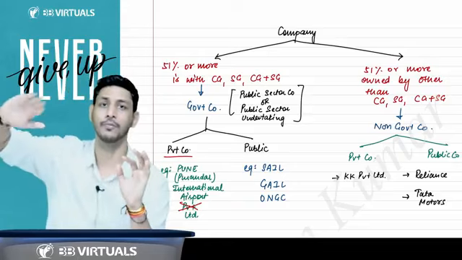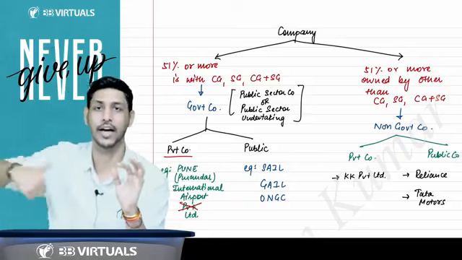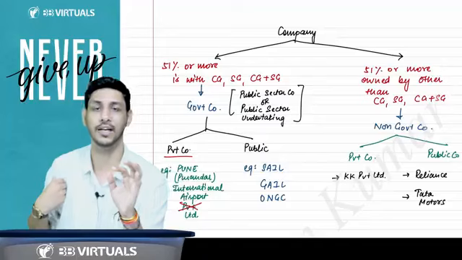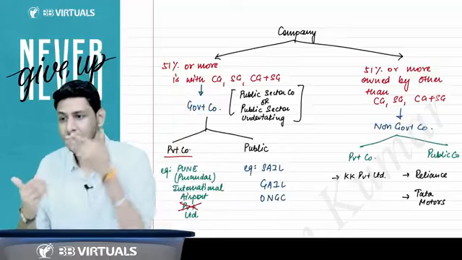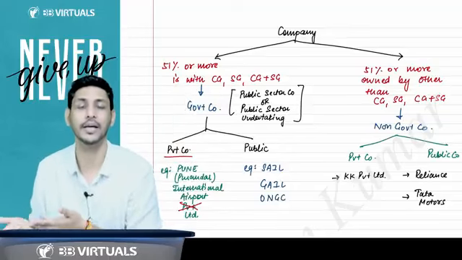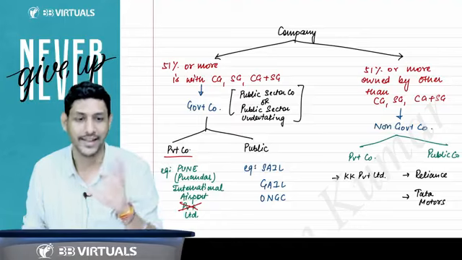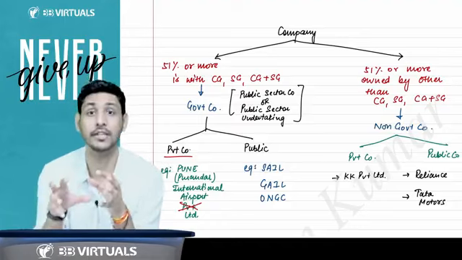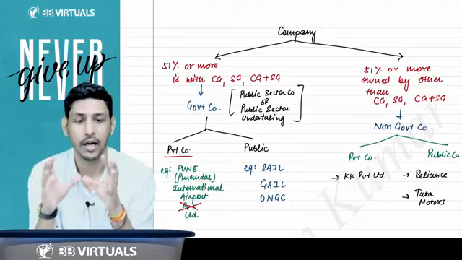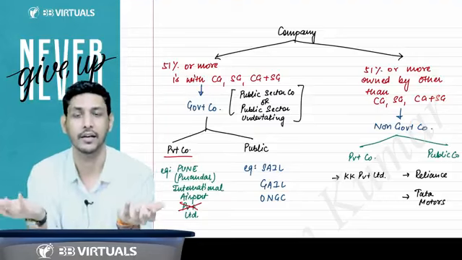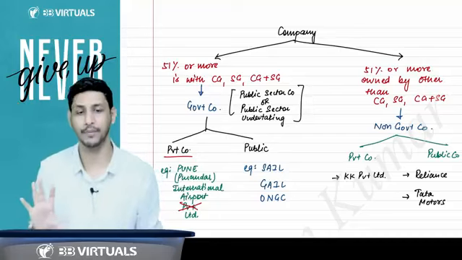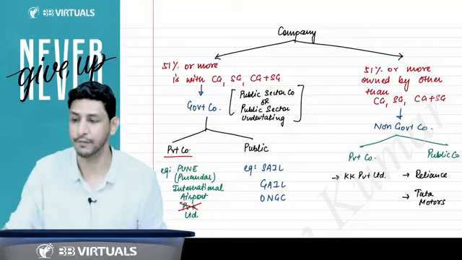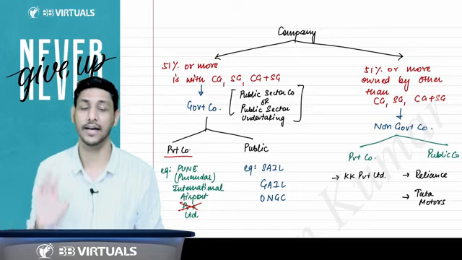Now, if some company holds more than 50%, that is 51% voting power of another company, that will become the holding company, and the other will become the subsidiary. If 51% or more paid up share capital is held by the government, then this company will become a government company. So it is not a concept that government companies are always public companies. No, government companies can be any company. The only difference is that the company's 51% or more paid up share capital is held by the government.